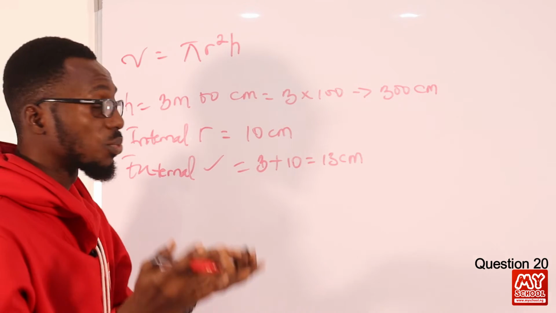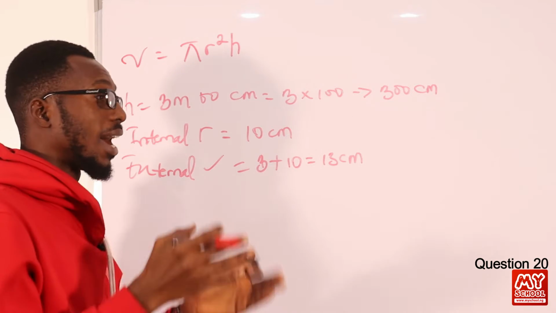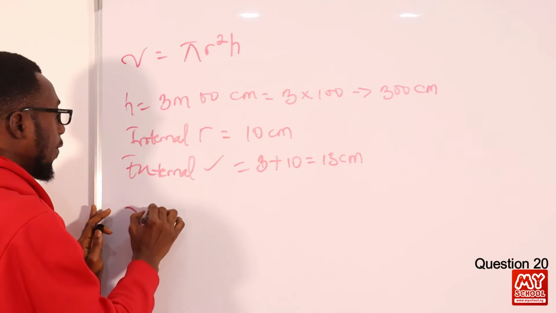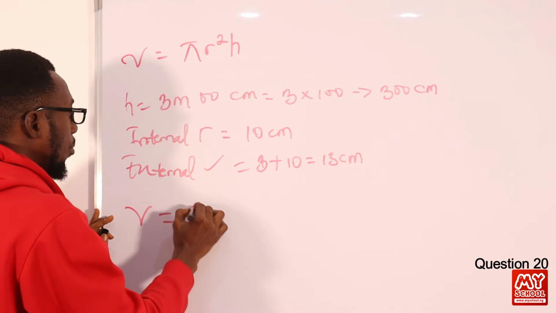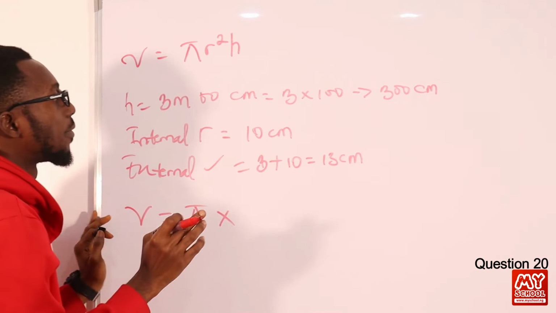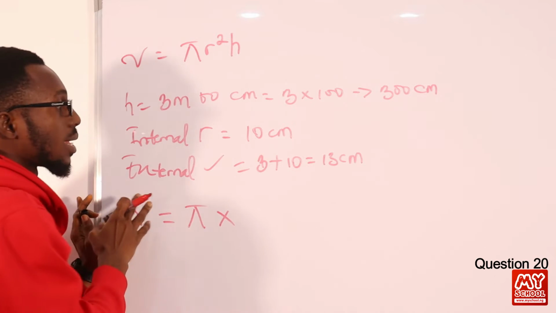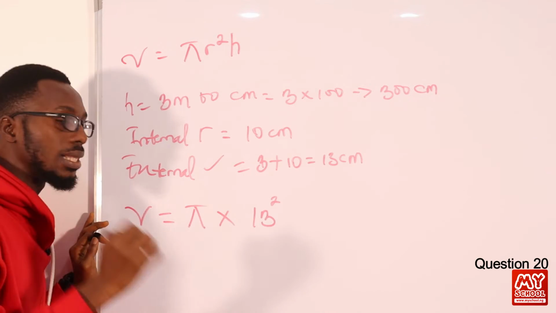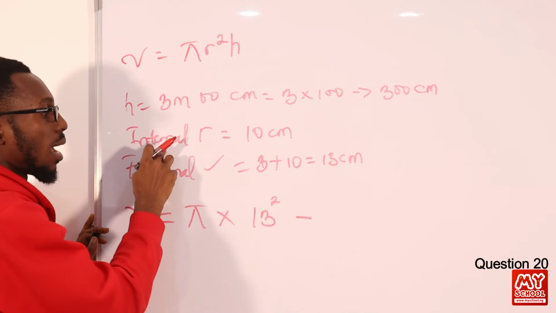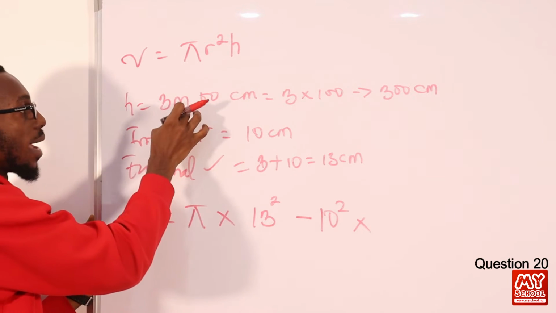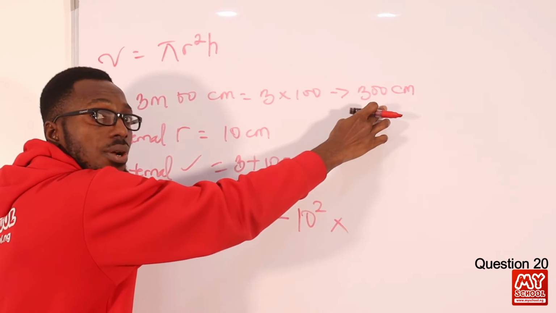So let's just work it this way. I want to make this very short. There are more explanatory steps on the Myschool website. So I have the volume equals pi times the radius squared. We have the internal radius and the external radius. So the external radius is 13 squared, minus the internal radius, which is 10 squared, times what I take to be our height, which is 3 meters or 300 centimeters.